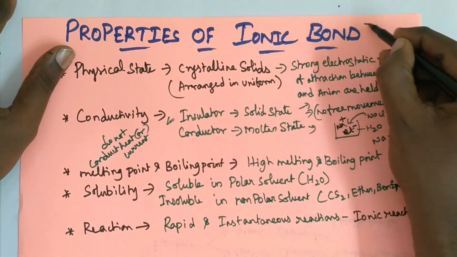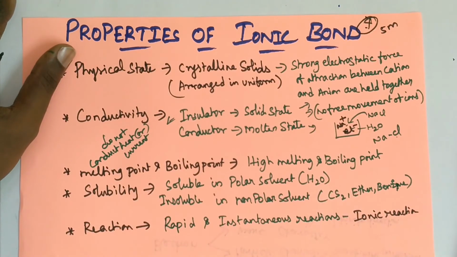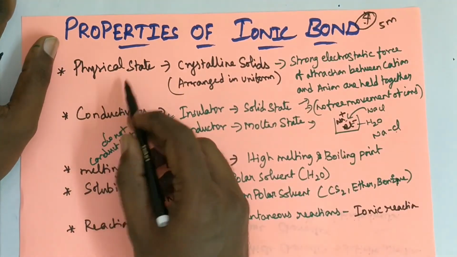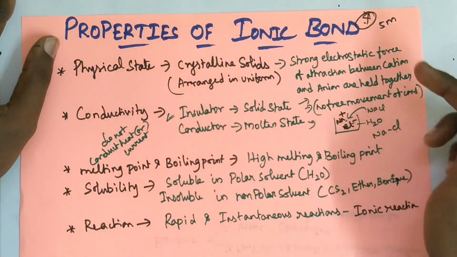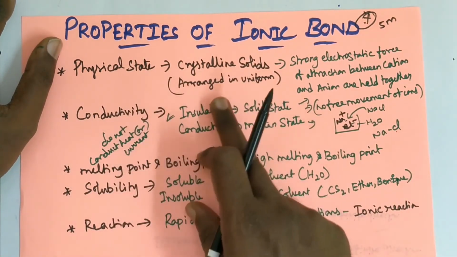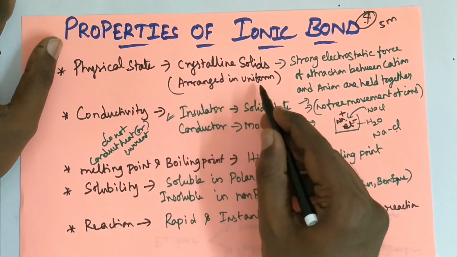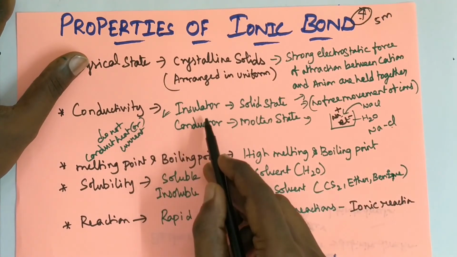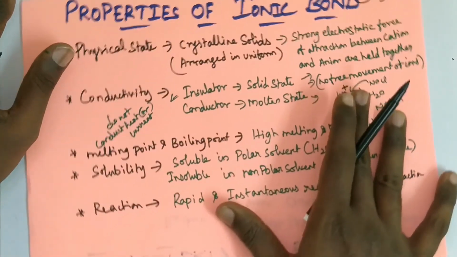This one they will ask in a 5 mark question. So if asked to mention the characteristics or properties of ionic bond, you write physical state, and write crystalline solid. You don't need to write all these points. You just mention physical state, crystalline solids arranged uniformly, and if time permits, you write this, otherwise you mention only crystalline solids. And conductivity: put the heading conductivity and write insulator in solid state, conductor in molten state.